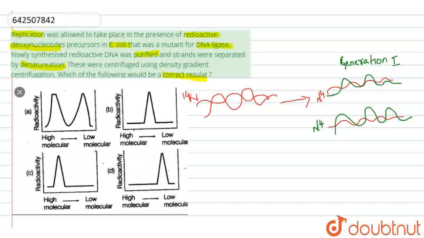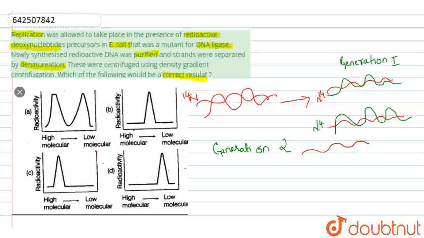If it is continued further in generation 2, which results in the formation of the 4 daughter strands or the daughter DNA molecules here. So I am representing here the 4 different daughter strands.